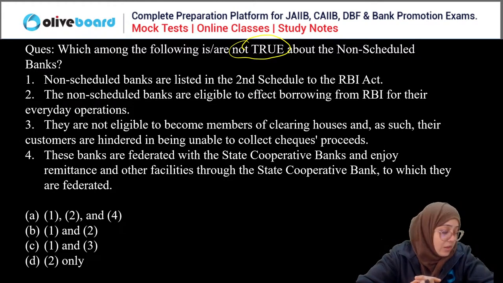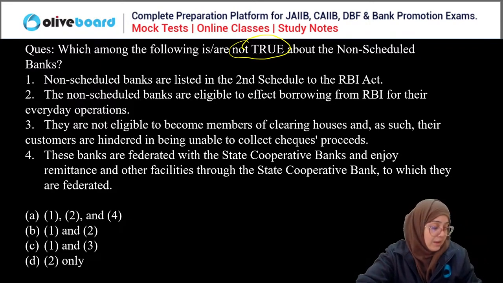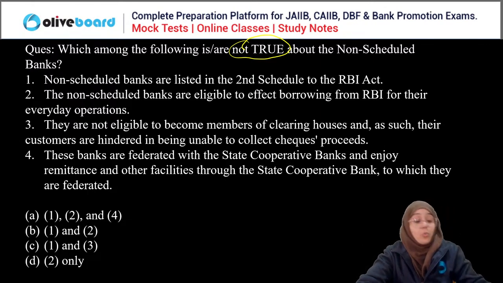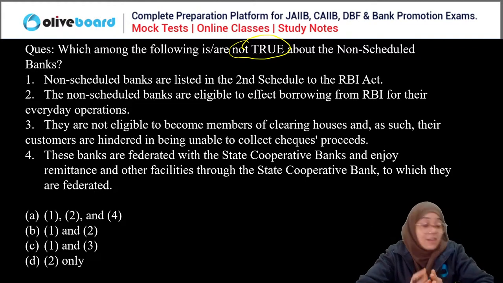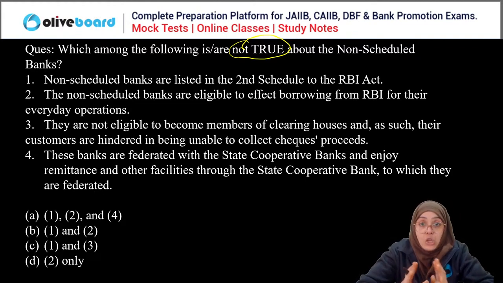D, second only. All of you are saying D. Why? Okay. See, D is incorrect, and the other three are correct? We have to check which of the following are incorrect statements regarding the non-scheduled bank. Again, I am saying read carefully. Use your mind and then answer. Okay, Sunil said B and it is correct. We have to choose incorrect, guys.